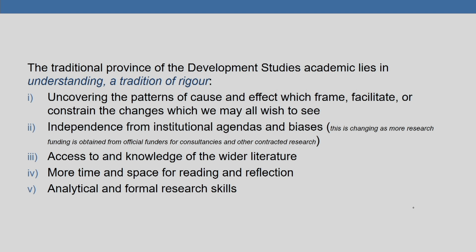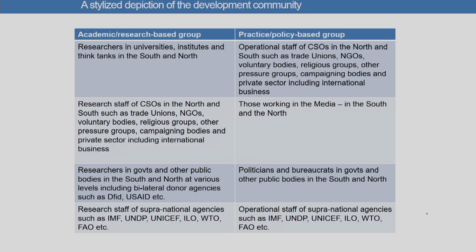So these are some of the individual characteristics which help us distinguish between development practitioners and development academics. Various stylized depictions of who constitutes the development community have also been worked out. A working stylized depiction is as follows. If we divide the development community into two groups, the academic or research based groups and the practice or policy based groups, in the research based groups you have researchers in universities, institutes and think tanks in the south and north. By the south and north we mean here the global south and the global north.